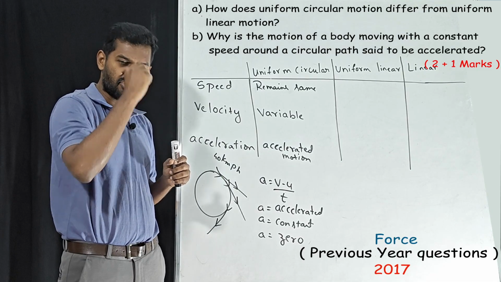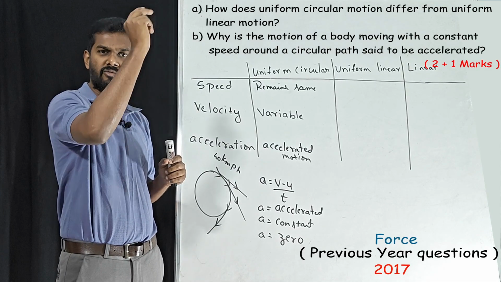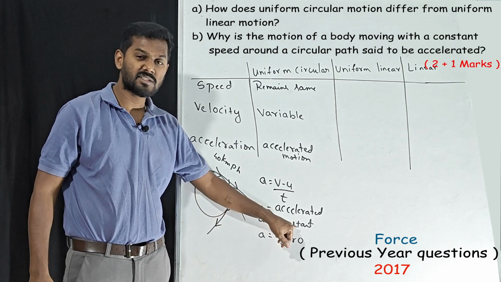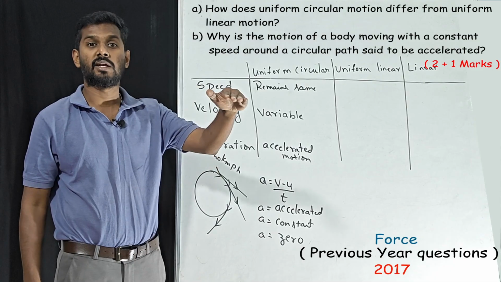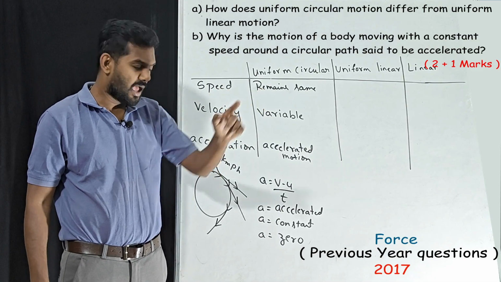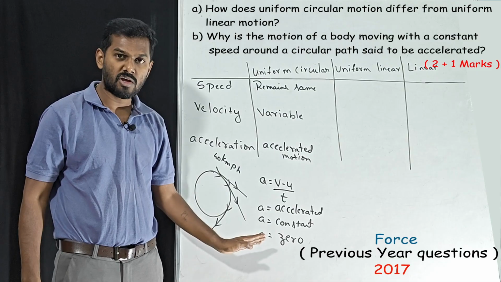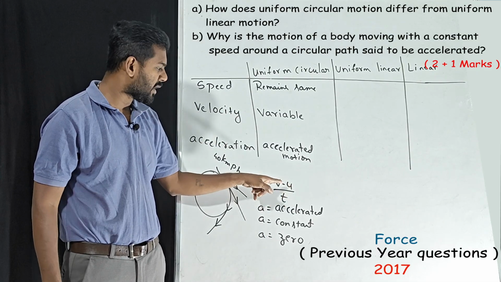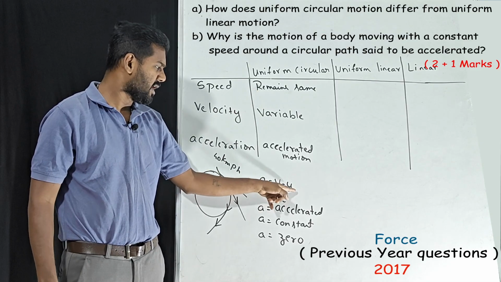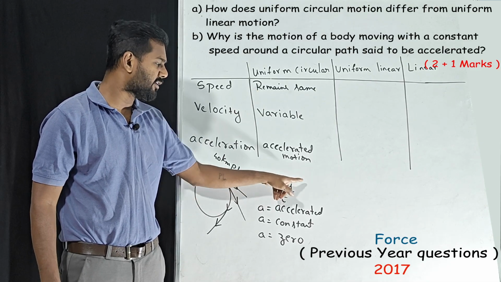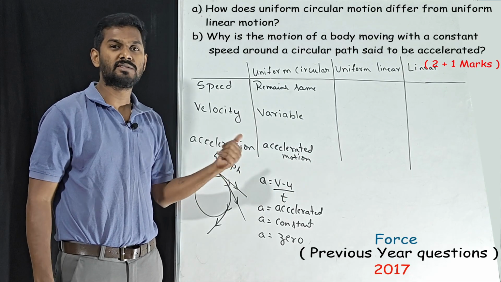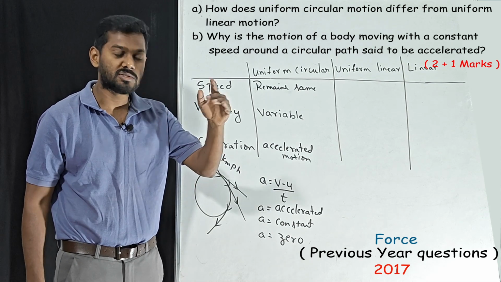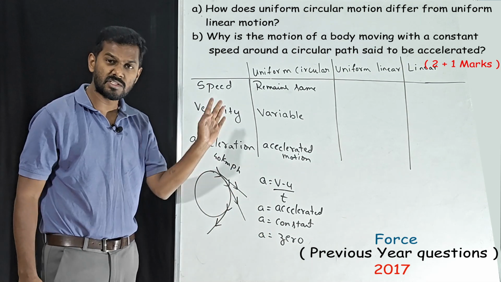So velocity is increasing for every second. It will increase at the same rate, the same value. That is when we get acceleration as constant. When the velocity is constant, acceleration will be zero. Keep this in mind. Why? Because acceleration depends upon velocity. What do you mean by velocity is constant? That means initial and final velocities are same. 40 minus 40 is 0. So acceleration will be 0. When the velocities are constant, then acceleration will be 0. This is very much important.